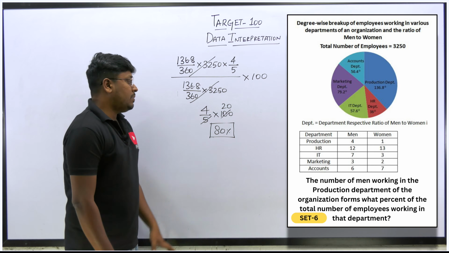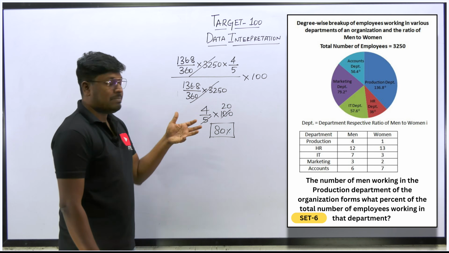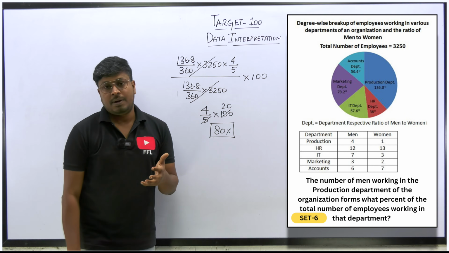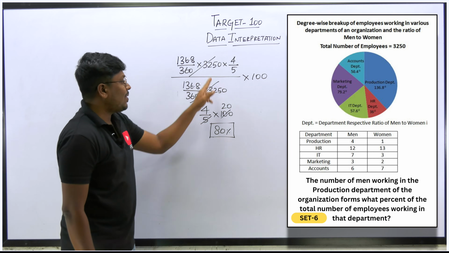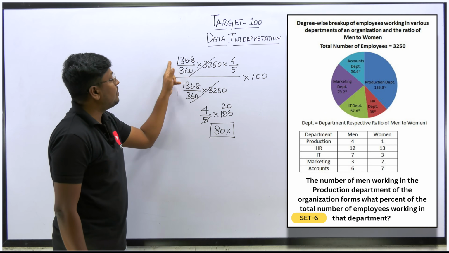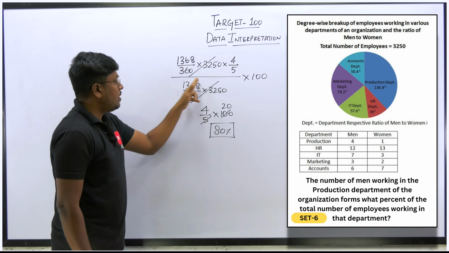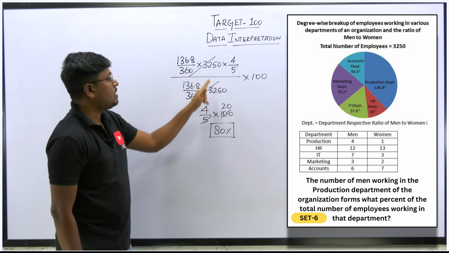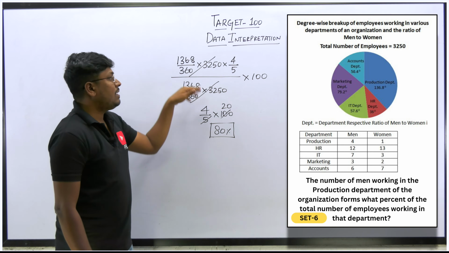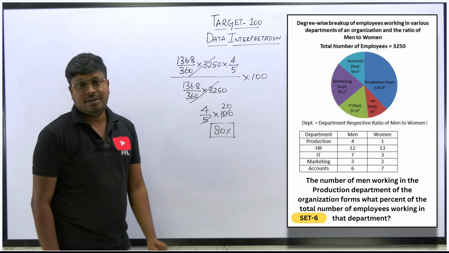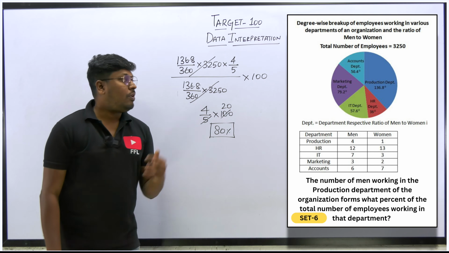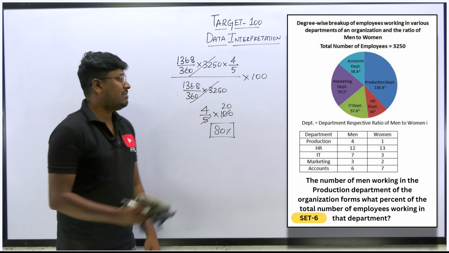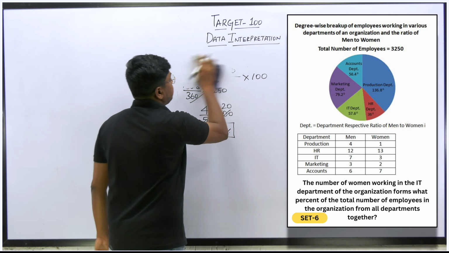So just like that, you know the formula. The formula is what percentage formula? X by y into 100. The numerator will be men and the denominator will be total. So write all the values and then we get 136.8 by 360, 136.8 by 360, 3250. So we can cancel it, remaining will be 4 by 5. So after cancelling, you will get 80% as the answer for question number 3. Right? So very easy. So next question.